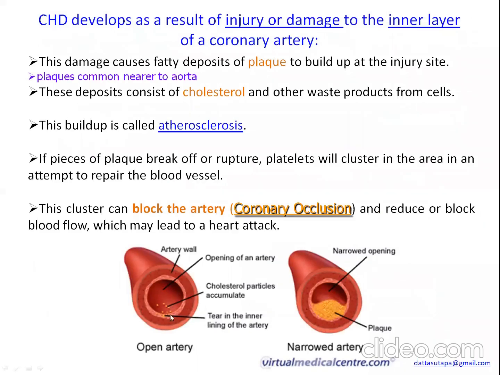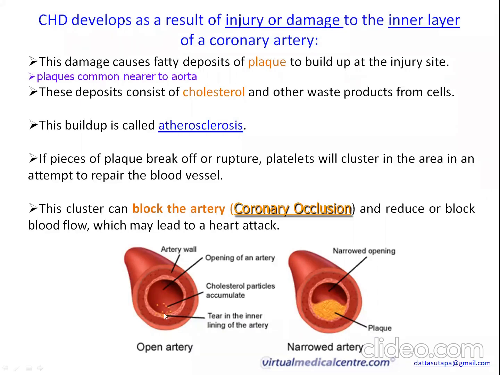Now this is the normal lumen of an artery. See, this is the intima or inner lining of the artery, and this one is the constricted lumen of the artery. What happens? This is the normal case.